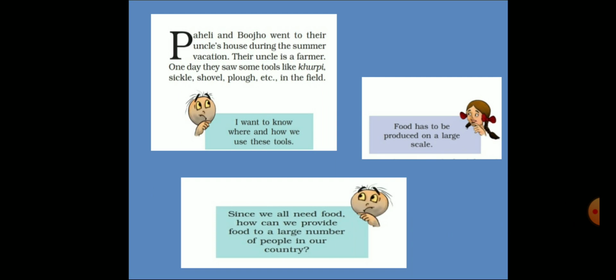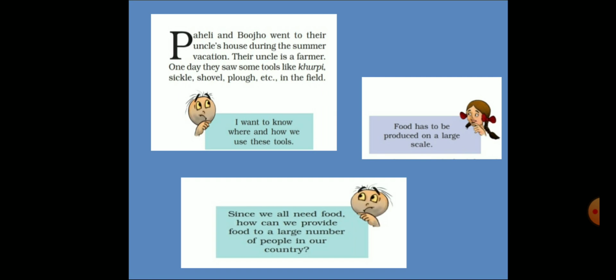One day, they saw some tools like kurpi, sickle, shovel, plough, etc. in the field. Now here, Bhujo has some questions. You can see the face of Bhujo, how he is thinking. I want to know where and how we use these tools.